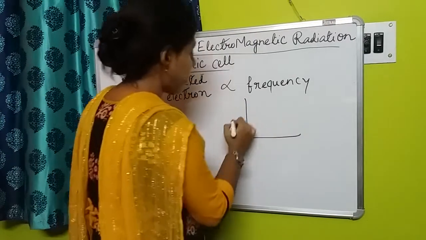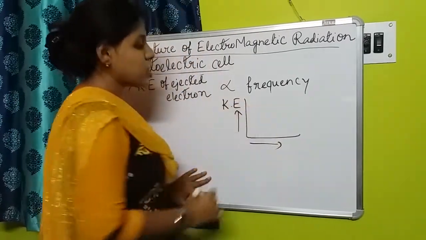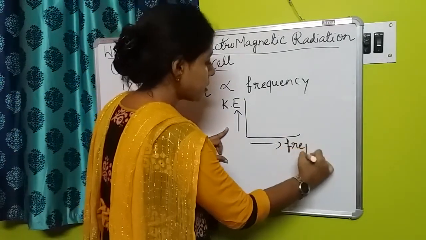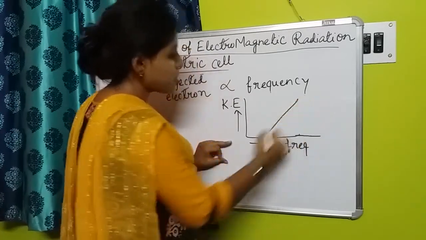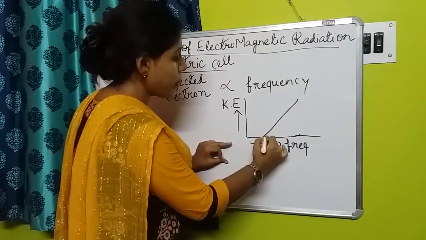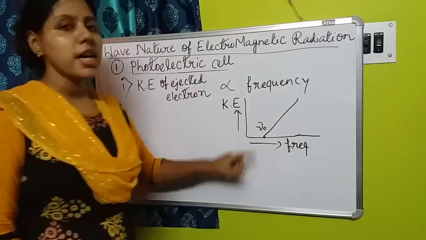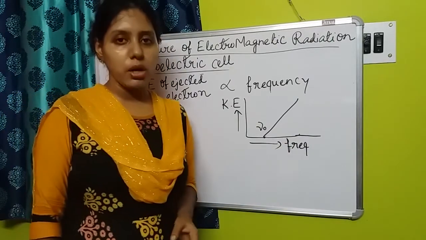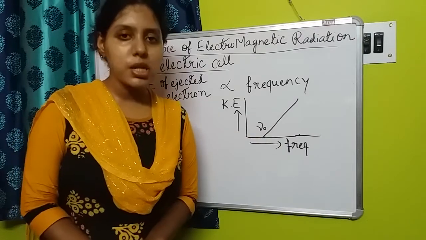So we could draw a graph like this. That is the kinetic energy of the ejected electron, and if this is the frequency, it would be a straight line like this, starting from here where the value is nu zero. Nu zero means the threshold frequency or the minimum frequency of the electron, from where it is starting.